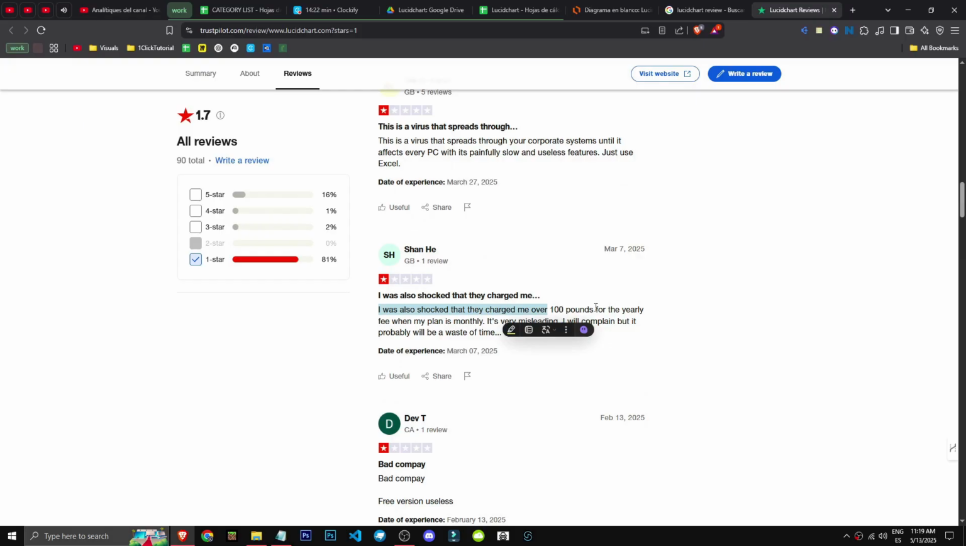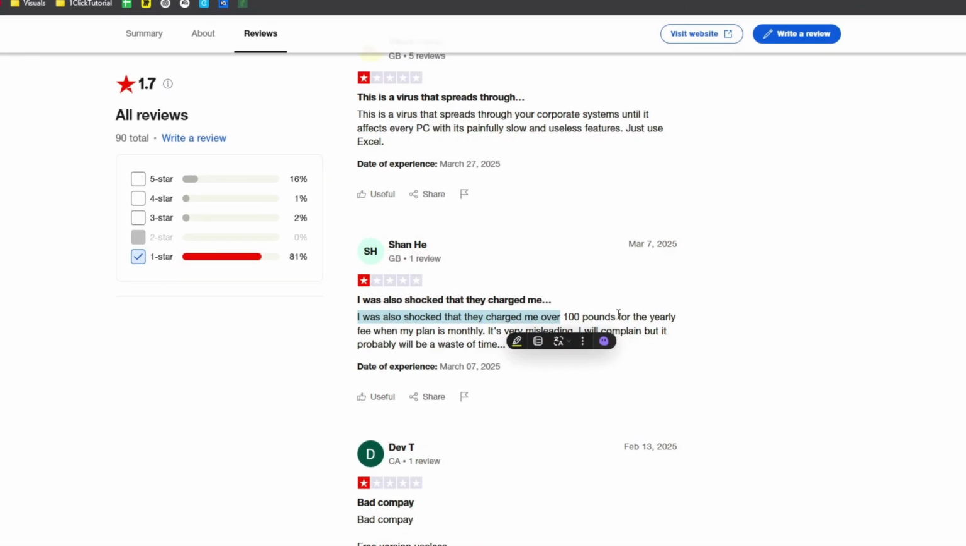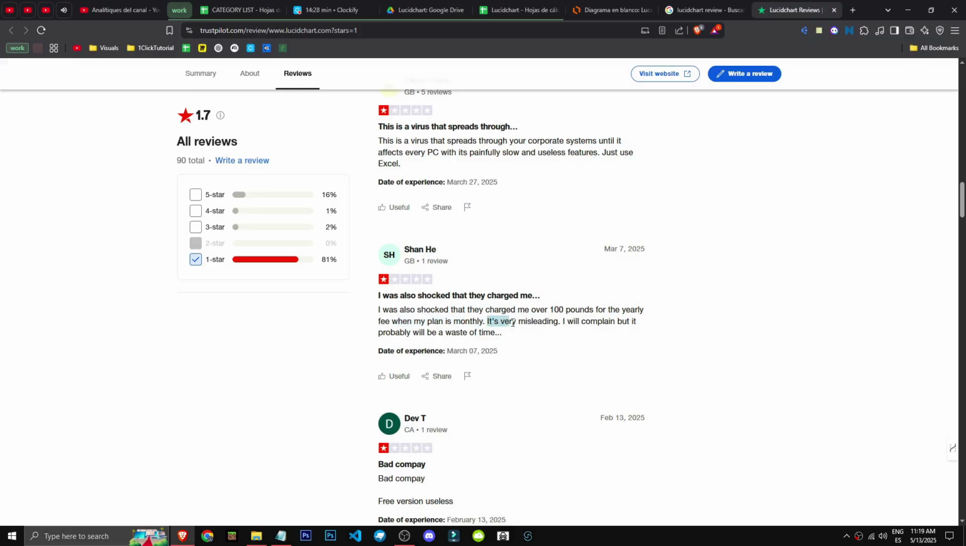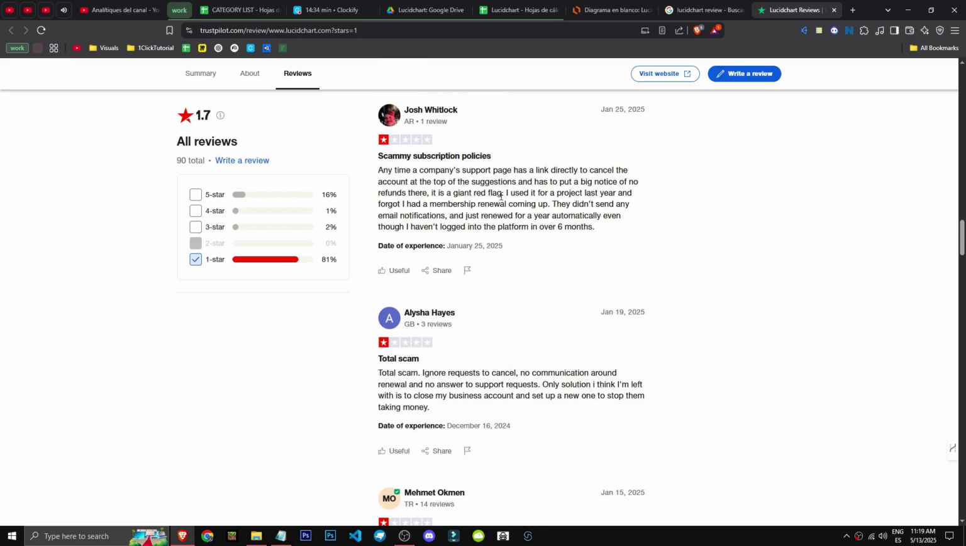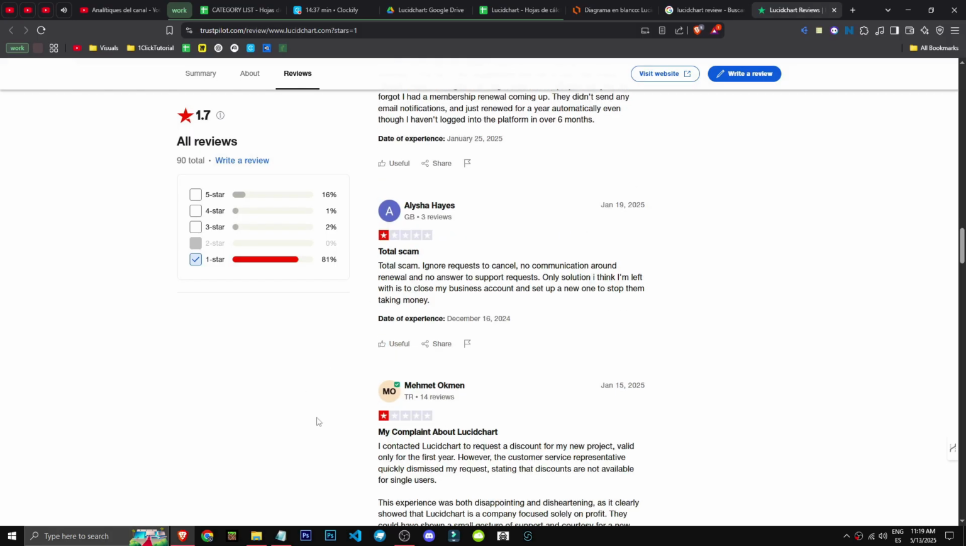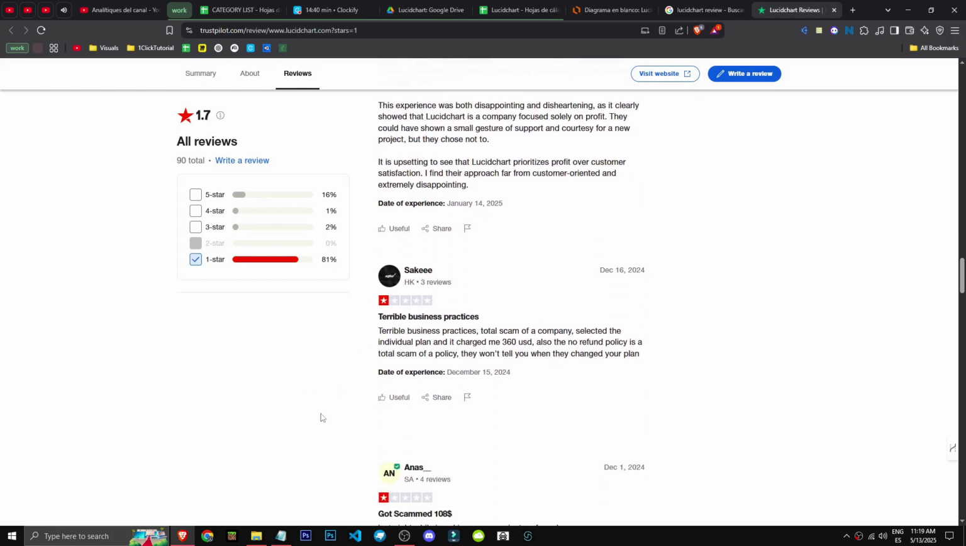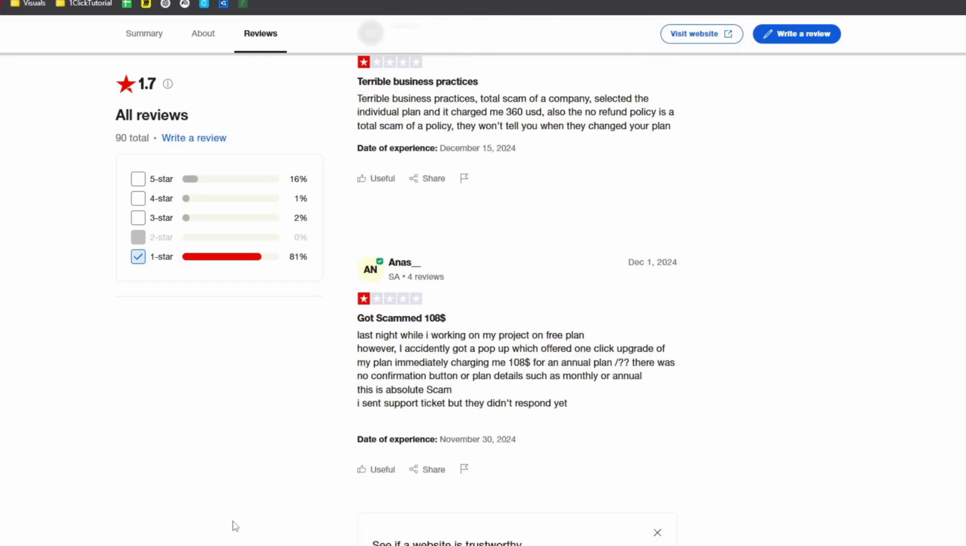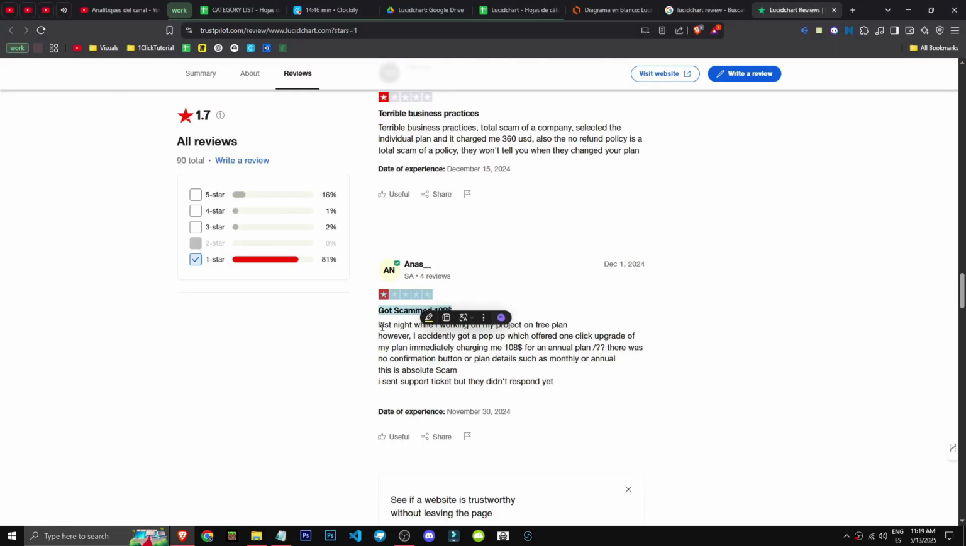I'm shocked they charged me up to $100 for the annual plan. As a fee, when my plan is monthly. Subscription policies, huh? Scammers. Clearly, I'm seeing a lot of people complaining about being charged annually, right? I complain about Lucidchart. Terrible business practices, eh? They scammed me out of $108.